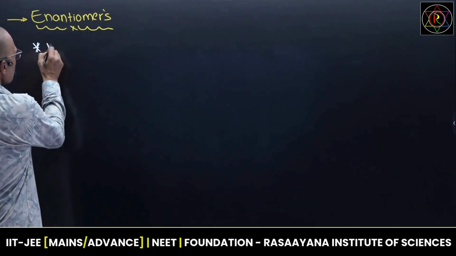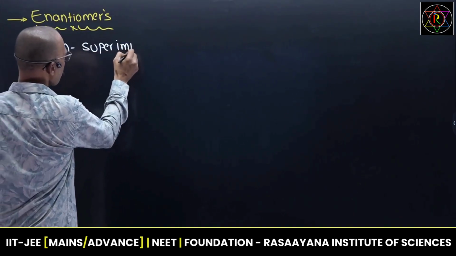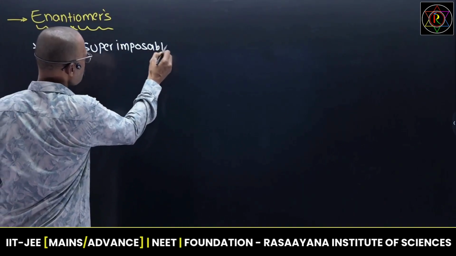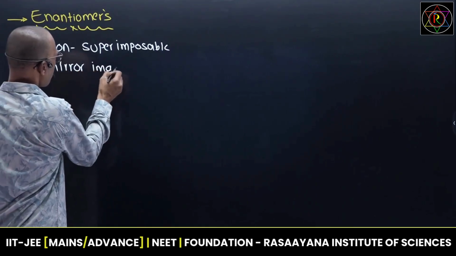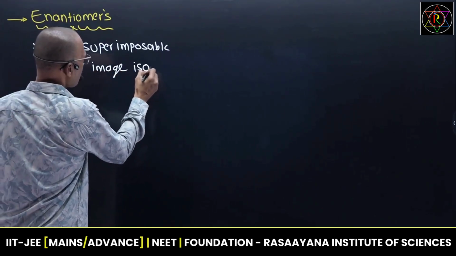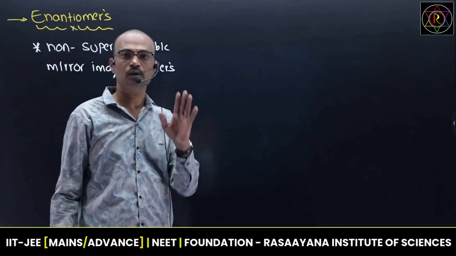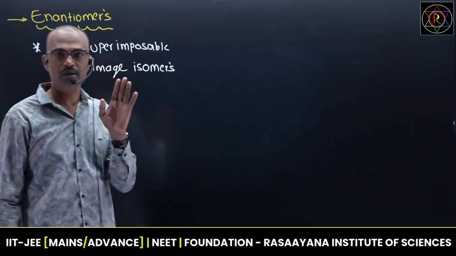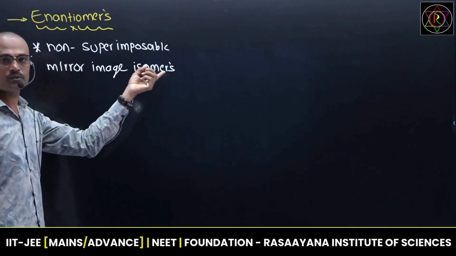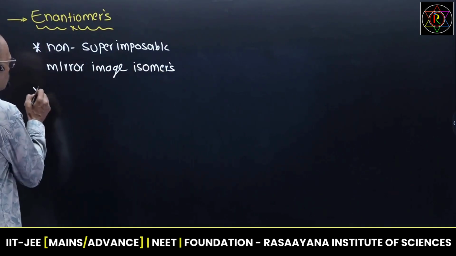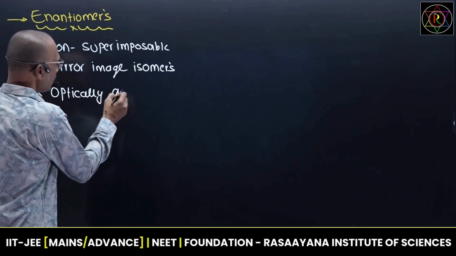Enantiomers are generally non-superimposable mirror image isomers. Don't think that enantiomers are just mirror image isomers. All mirror images are not enantiomers. It should be non-superimposable mirror image isomers. Next, enantiomers are always optically active.